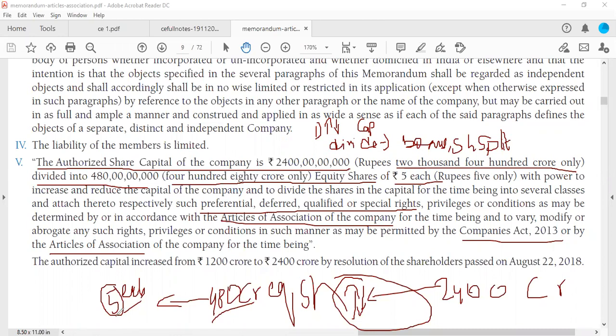Now here the face value is 5 rupees, right? Let's say for example all 5 of you have 100 shares of Infosys. You would have bought them at 5 rupees face value. But let us check the market value.